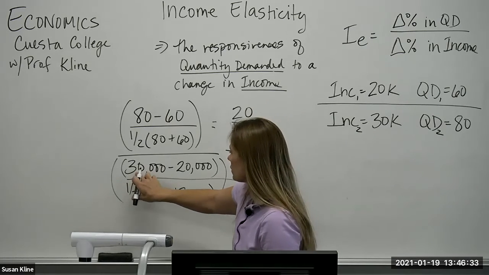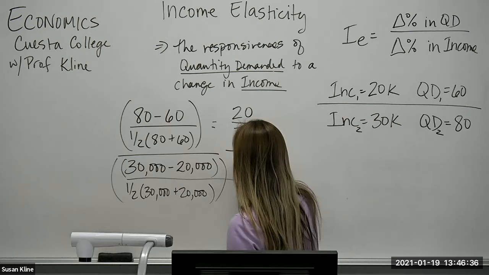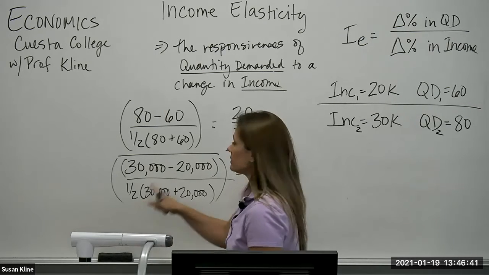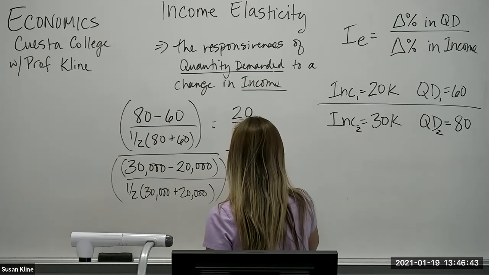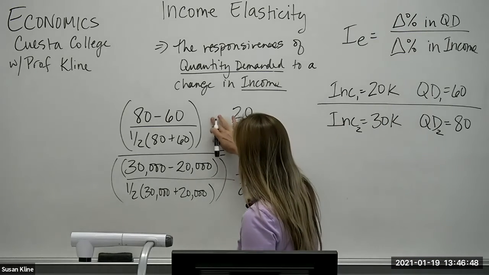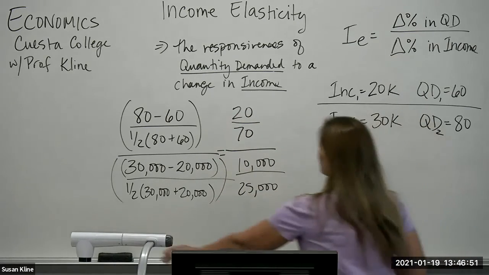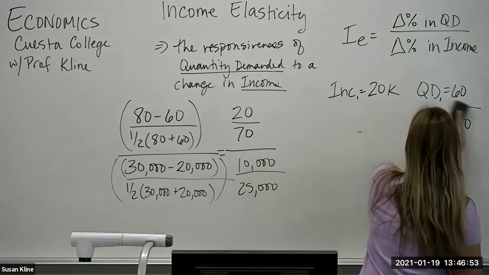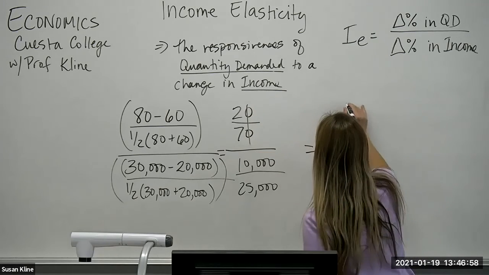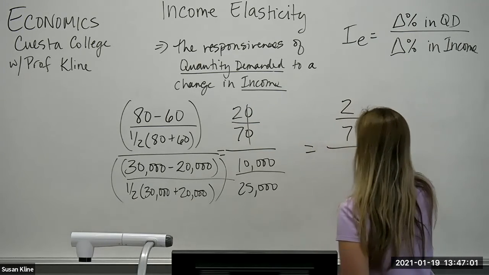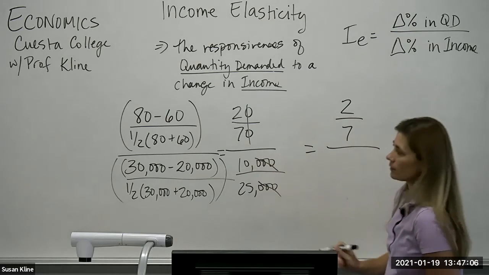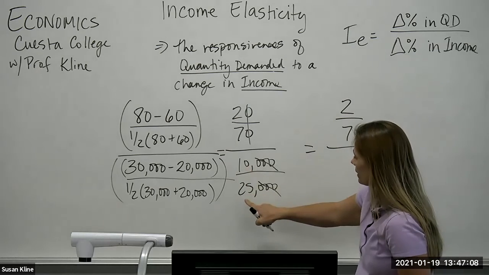All right, the difference between 30,000 and 20,000, that's 10,000. Halfway between 20,000 and 30,000 is 25,000. All right, so this does not look like it's an easy simplification yet, but we're not finished, right? So I can simplify the numerator to 2 over 7, right? Just drop a 0. Now, I can also drop the 10,000. And now I have 10 over 25.